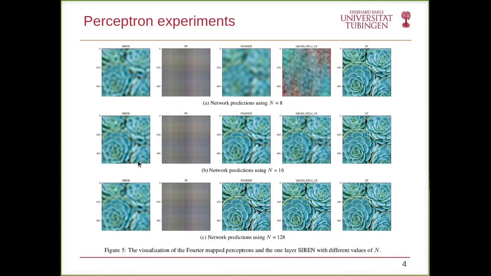However, with increased number of parameters in the embedding, SIREN does not improve. However, integer mapping and the Gaussian get better results. However, when we reach Nyquist frequency, which is 128 in this case, we get a perfect reconstruction, which can't be achieved by the Gaussian because it depends on sampling.